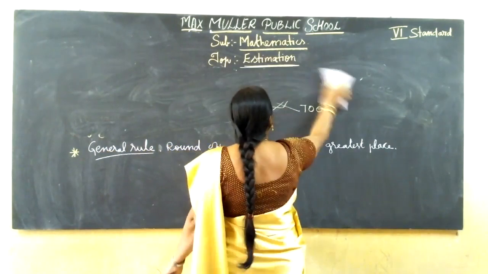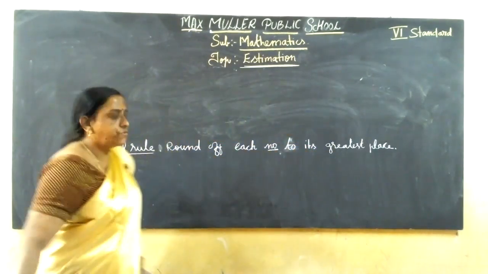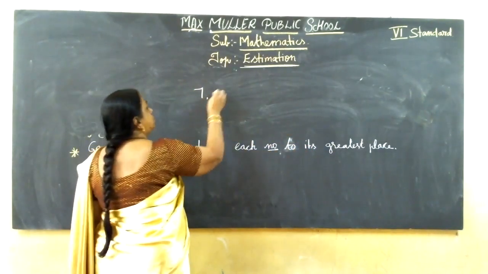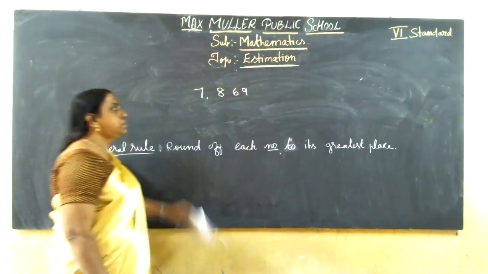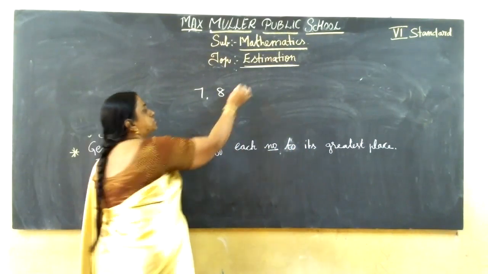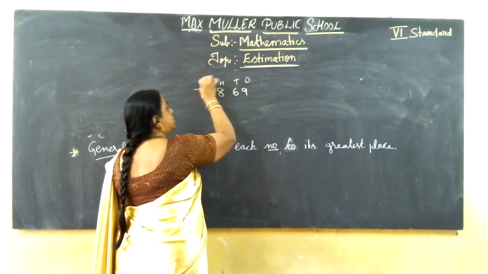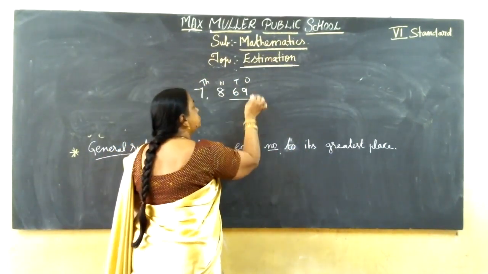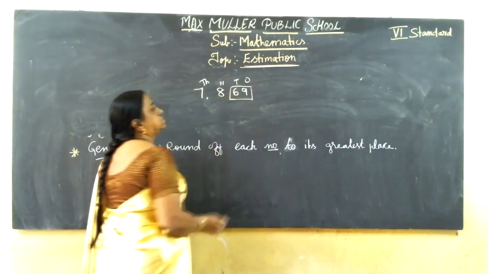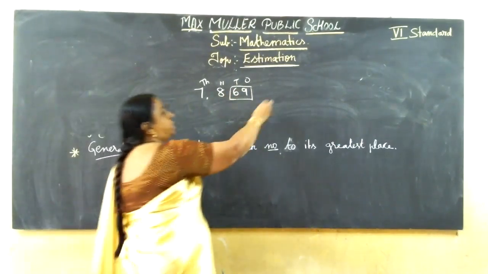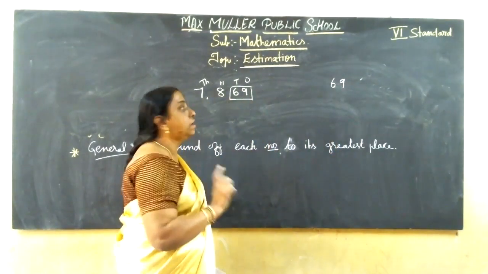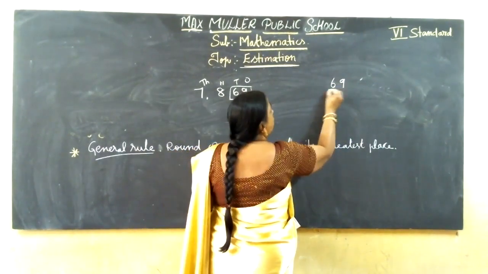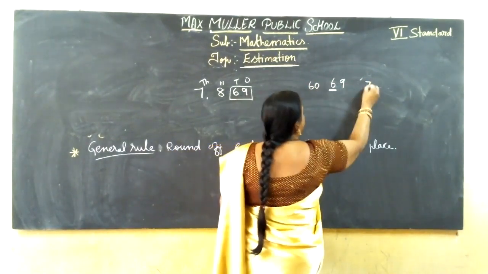For example, if the question is like this, they'll give a 4 or 5 digit number, and they ask only round off nearest to tens. For example, 7,869. Ones, tens, hundreds, thousands. So tens place means you should change only this. Remaining all same. So take 69. First you think 69 comes in between what? 60 or 70.